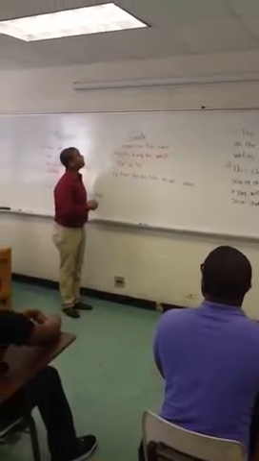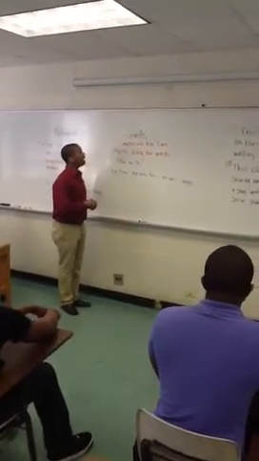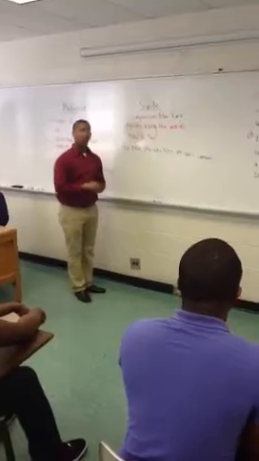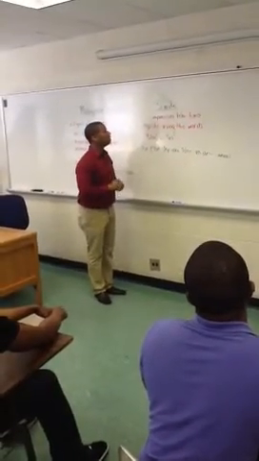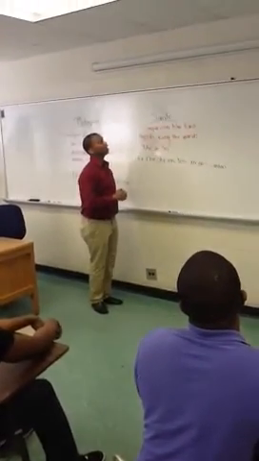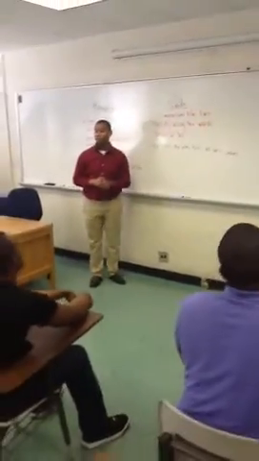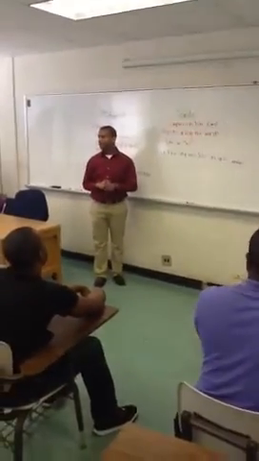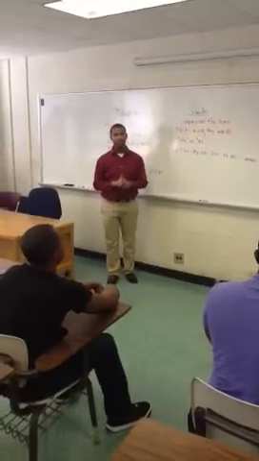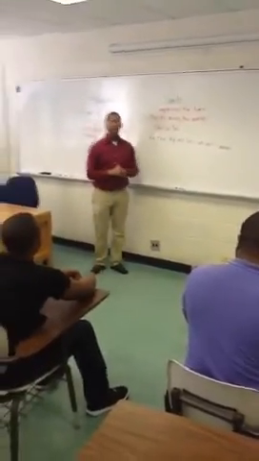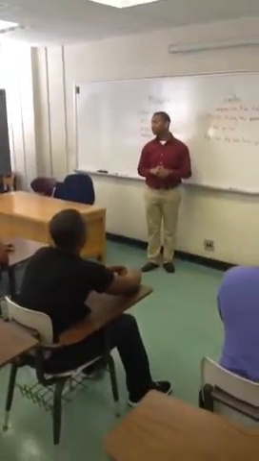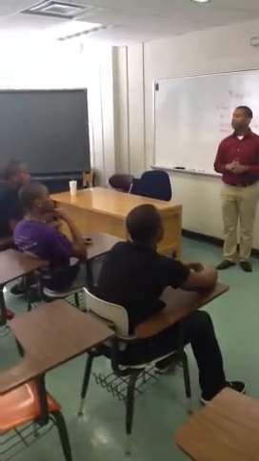A simile is a comparison between two objects using the words like or as. For example, the sky was like an art canvas. Now, can you picture the sky? It's blue, isn't it? Most times, yes. But can you also picture an art canvas? What do you see on an art canvas, Wesley?